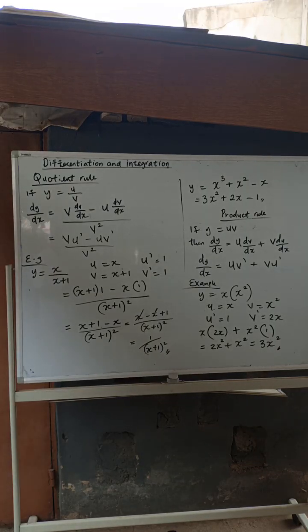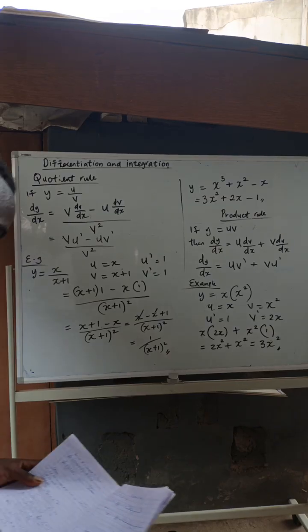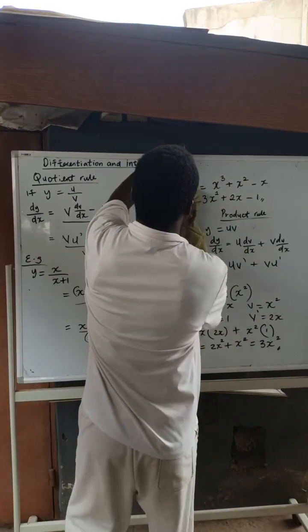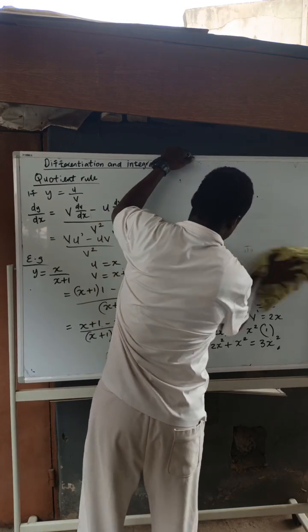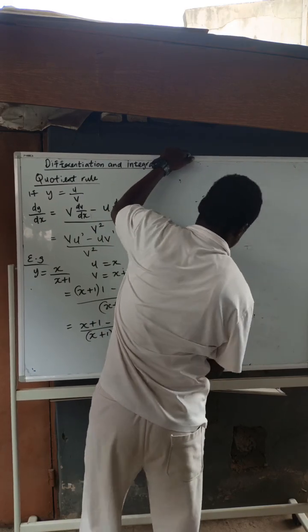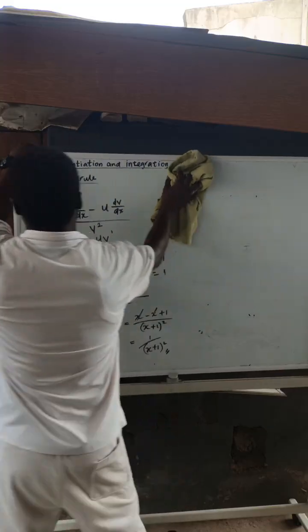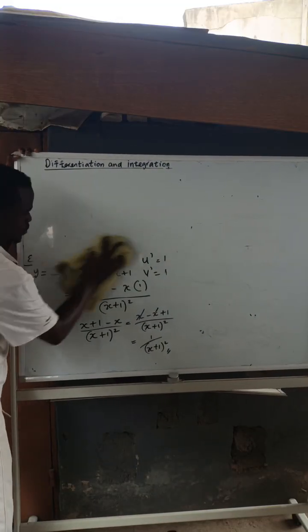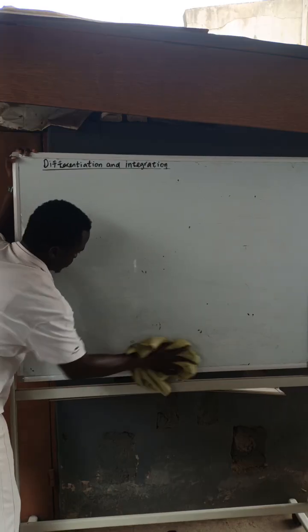I'm just using that as an example so that we can fully understand what the quotient rule and the power rule are all about. Now, what if we're given fractions and powers? What do we do in that case?